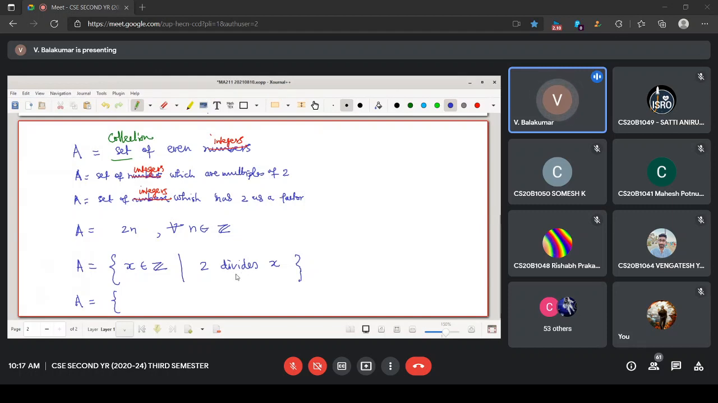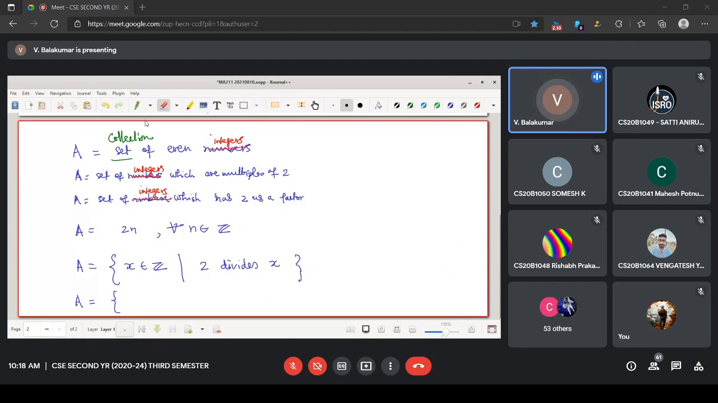In mathematics, if I say a divides b, we will write the definition. a divides b if there exists another number. Let me say a, b, c are integers. Whenever I say a divides b, this means there exists another integer c such that b equals ac. I shall explain this maybe in the next slide. You are right, you can say that.